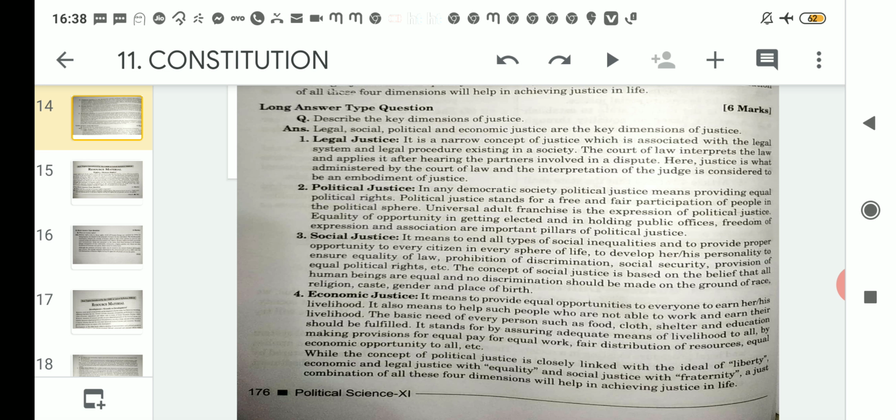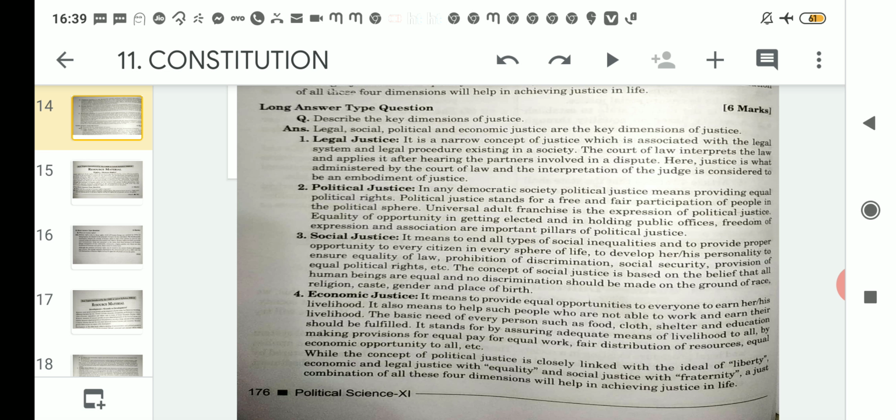So apart from the universal adult franchise given to the people, equality of opportunity should be given to a person in contesting elections also and in holding any office also. Apart from that, freedom of expression and association should also be included in political justice. This is related to the second dimension of justice, that is political justice.